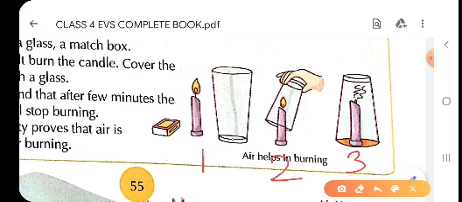It will stop burning. What does it show children? After a few minutes, when you see this candle blown off, what do you understand?